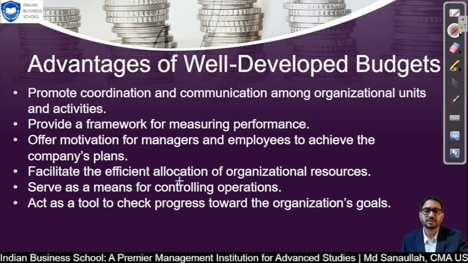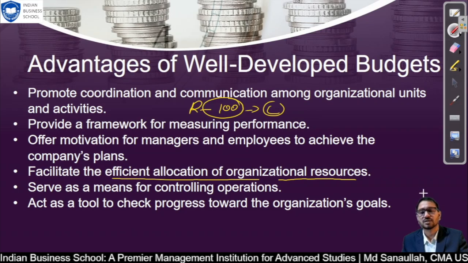facilitating the efficient allocation of organization resources. As I keep telling you, based on the revenue we are going to generate, we have to plan all our costs. That is where the effective allocation of organization resources comes in. The cost is company resources, actually. This is company income, and this is company resource. Or else we have previous profit, and we use that profit to bear this cost.